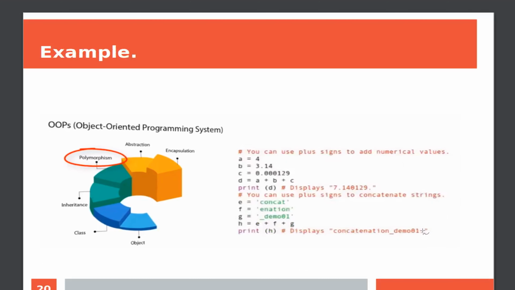Let's take two variables, A and B, and try to print them together. Let's say A is 4 and B is 3.4. If I take two variables as strings and print them, it performs concatenation. Similarly, if I take two variables of type integer and print them, it adds both A and B. So it performs various operations at different instances of time.